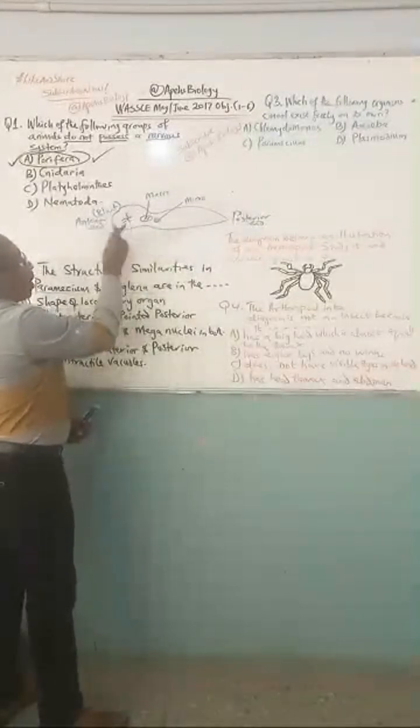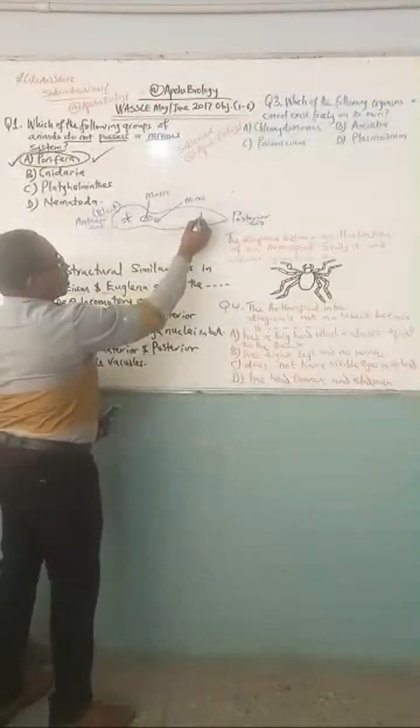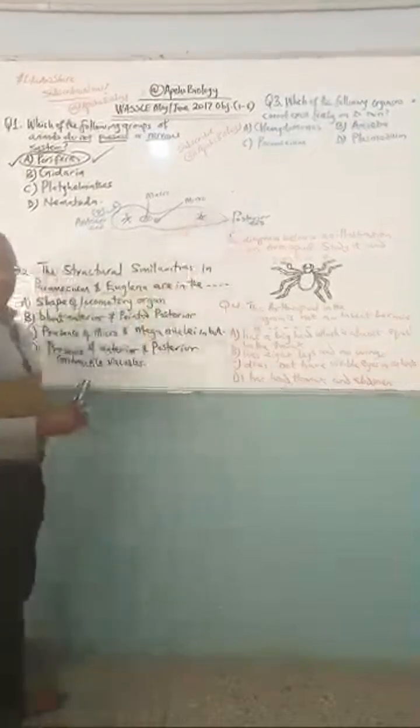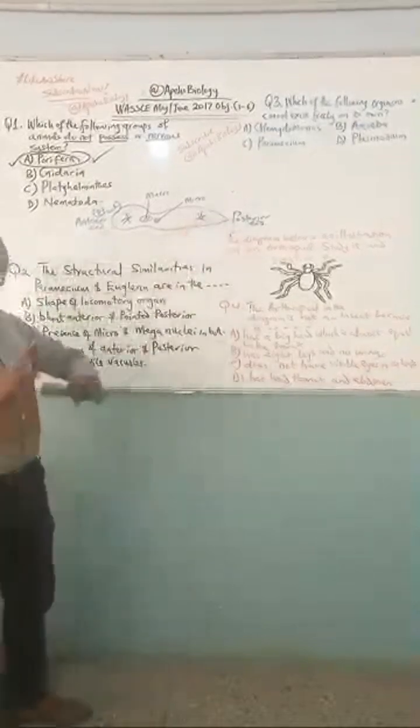The same Paramecium has two vacuoles. One at the anterior end. It has another contractile vacuole at the posterior end. So anything about this organism is just two.